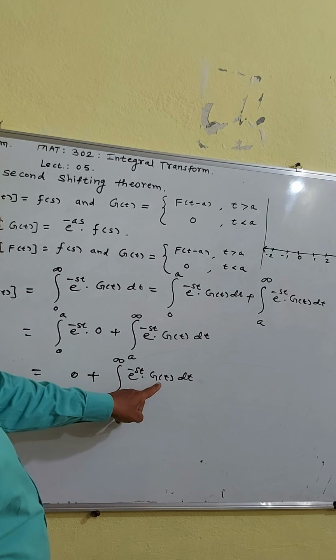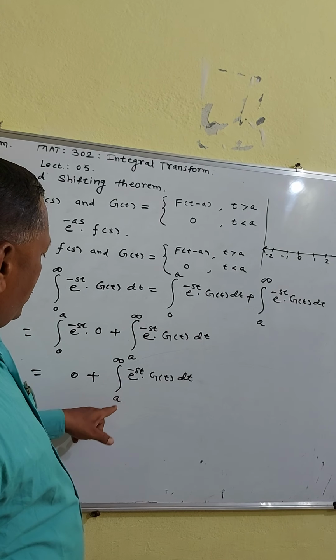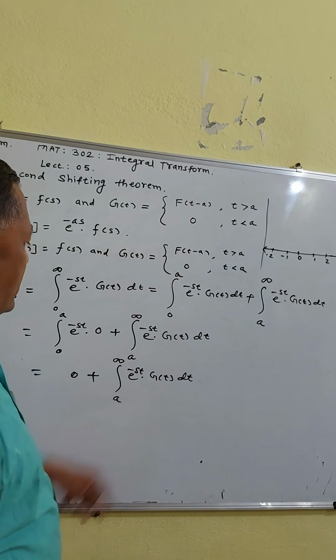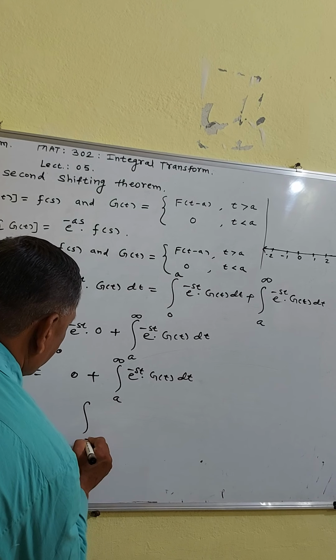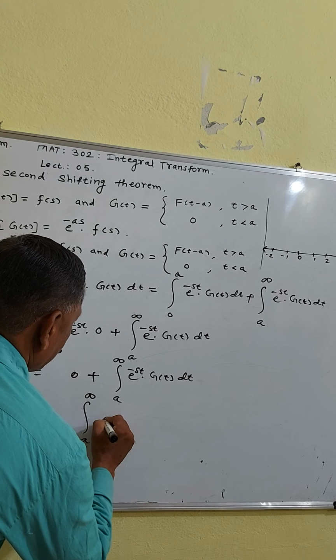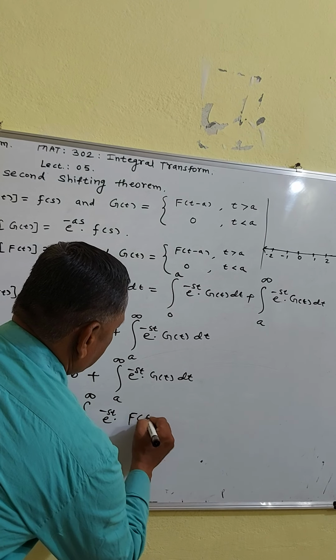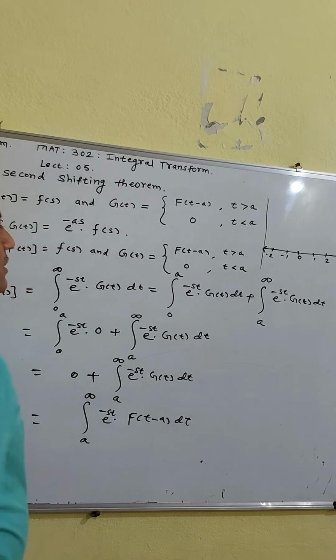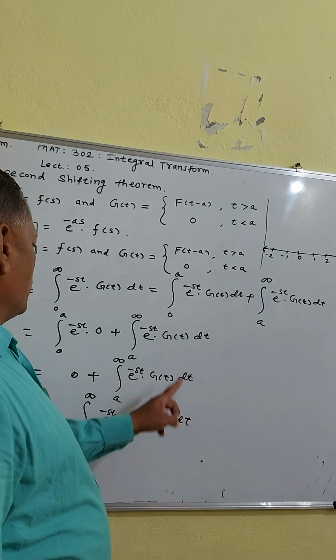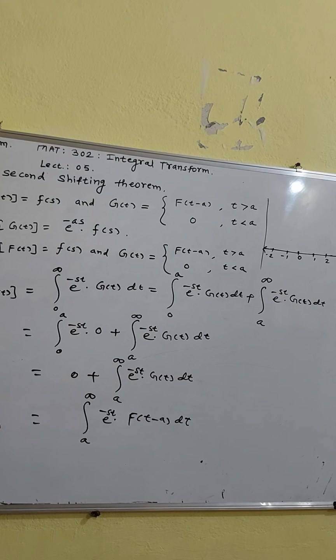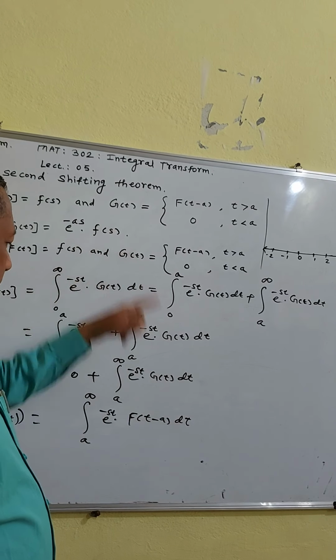But what is g(t) here? In the range a to infinity, g(t) means f(t minus a). So it is equal to the integration from a to infinity of e raised to minus st into f(t minus a) dt. You write here g(t) is equal to f(t minus a). So this is the Laplace transform of g(t). And you have to prove that it is equal to e raised to minus as into F(s).